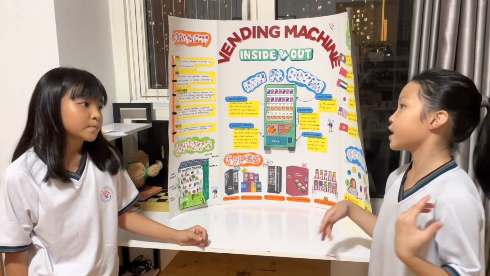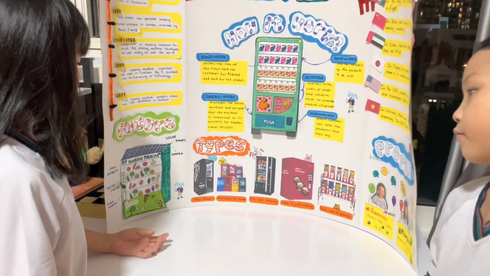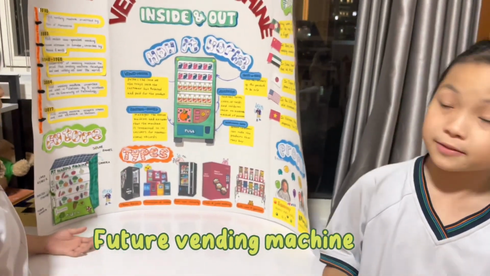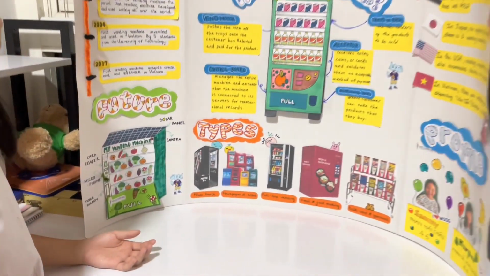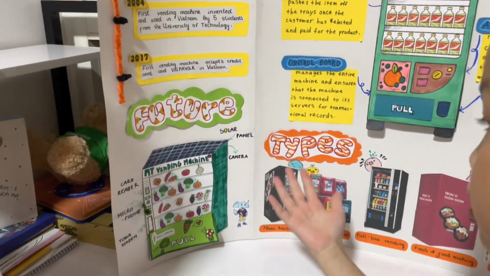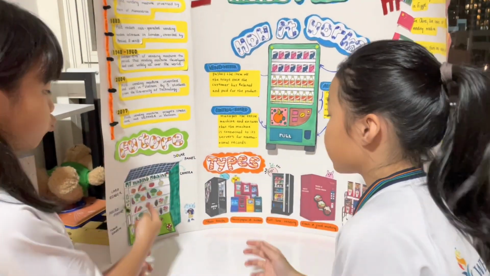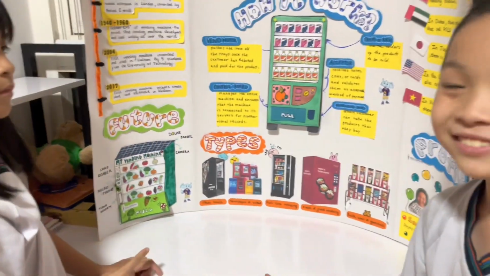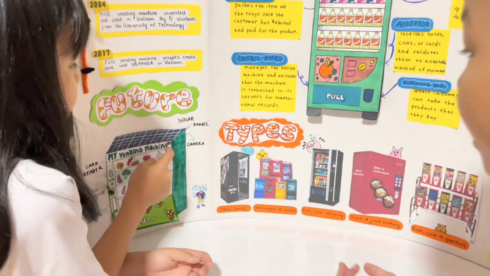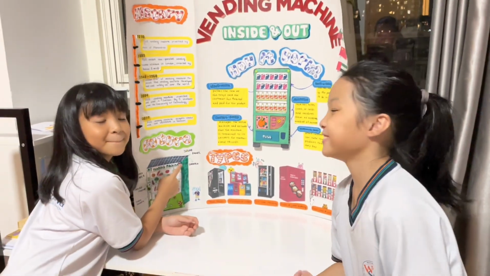This is the most interesting part: the future vending machine that we will invent. The solar panel will turn solar energy into the power to make the vending machine work. And the camera is to ensure security.